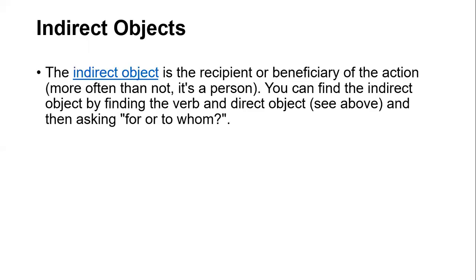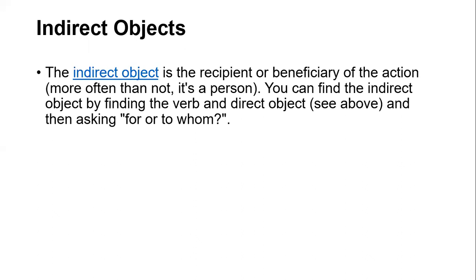Then we are moving toward the second, the indirect object. First was the direct object, and now we are moving towards indirect objects. The indirect object is a recipient or beneficiary of the action, more often than not a person. You can find the indirect object by finding the verb and direct object, as we have already discussed, and then asking for or to whom.